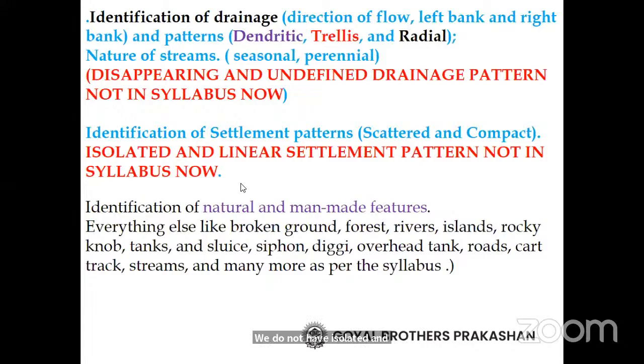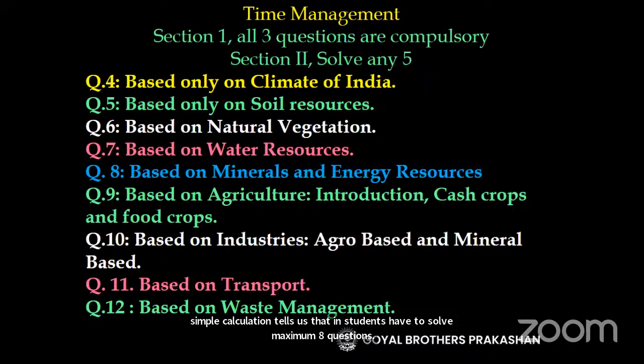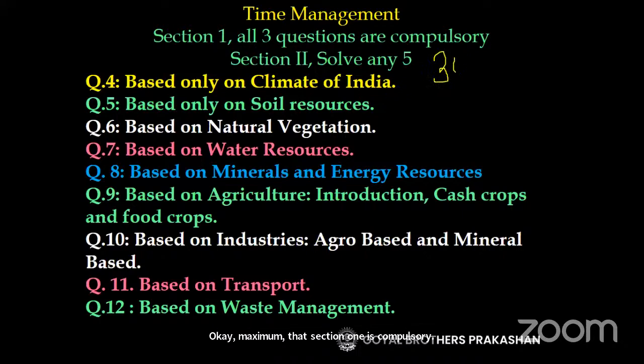This year in examination. Okay. Now, about time management, teachers, this is my idea. A simple calculation tells us that students have to solve a maximum of 8 questions. Section 1 is compulsory, that is 30 marks, and in section 2 they are expected to solve any 5. So 3 plus 5 becomes 8. Okay, so 8 questions to be solved, and we have got a time of 120 minutes.